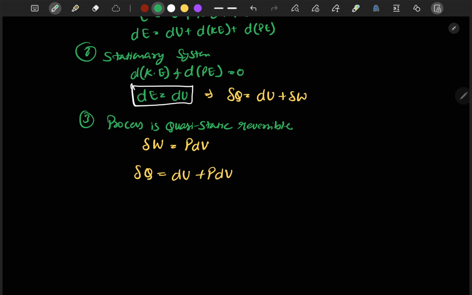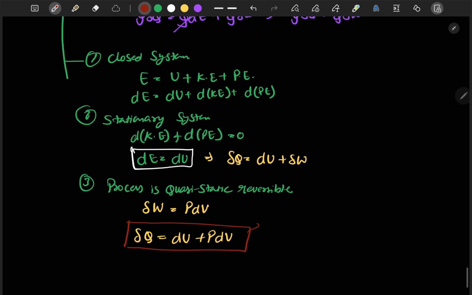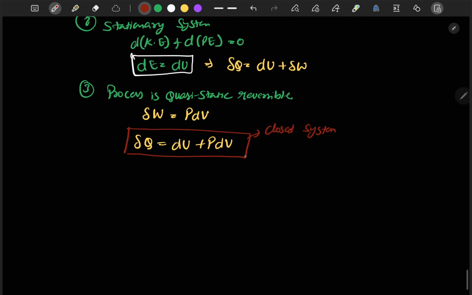So this equation is only applicable when these three conditions are satisfied. That is, the system must be a closed system, stationary, and reversible quasi-static.